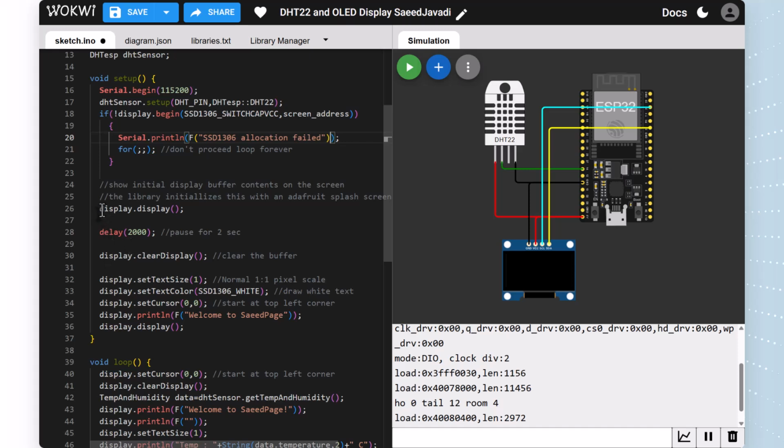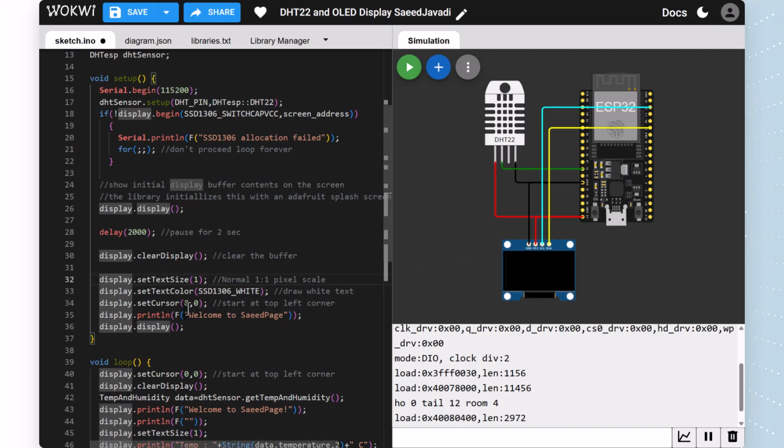After that, we just need to say display.display to show the initialized display buffer content on our screen. The library initializes this with the Adafruit splash screen. Like this. Delay 2000 milliseconds, which pauses for 2 seconds. Display.clearDisplay. With this line we clear our display, and after that we set the text size, the text color, and the text cursor. It starts on the top left corner like this.